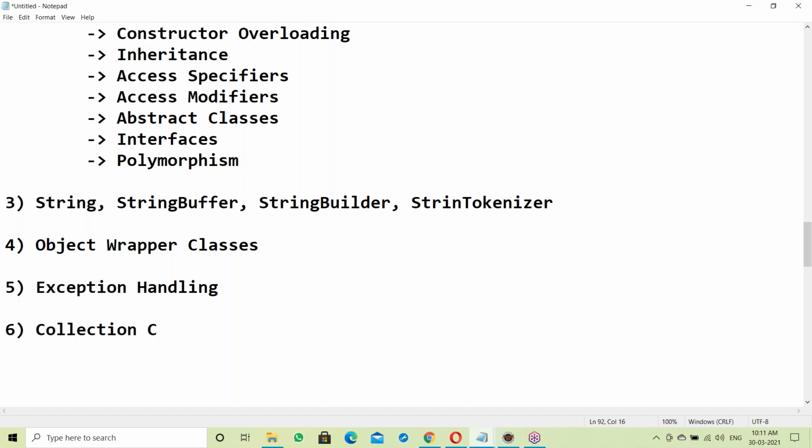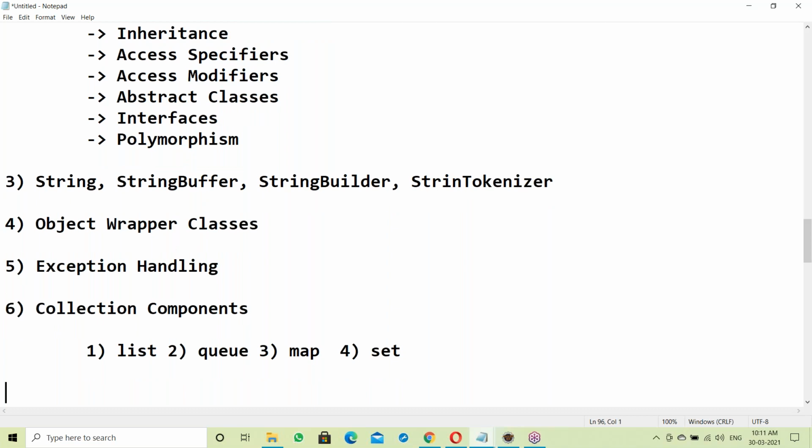Next, collection components, like list components. Collections are nothing but data structures. In every language data structures are there. In C language, data structures like single linked list, double linked list, stacks, queues, and trees. Same concept in C++. Java also has the same data structures: list components, queue components, map components, and set components.